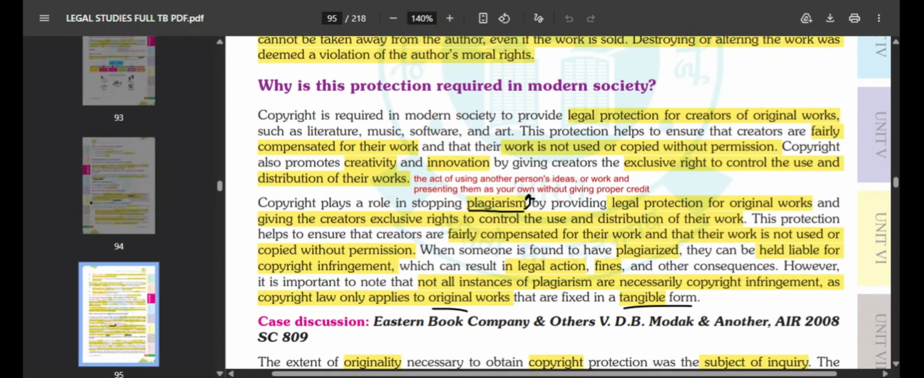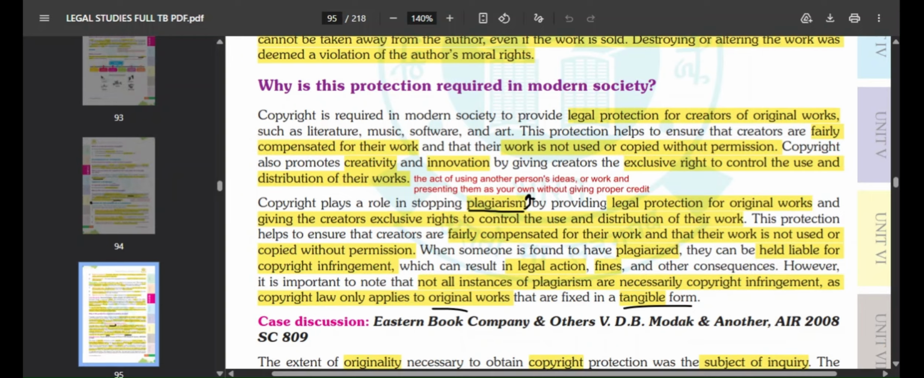Copyright is required in modern society because it helps to provide legal protection for the creators of original work, such as literature, music, software, art, whatever. This protection helps to ensure that creators are fairly compensated for their work. Whatever hard work they have done, they have to be compensated for it, and their work is not used or copied without permission. If there was no copyright, whatever one person would produce, another could also copy and take it, right? But now, since there is copyright, your work cannot be used or copied without getting your consent or permission.